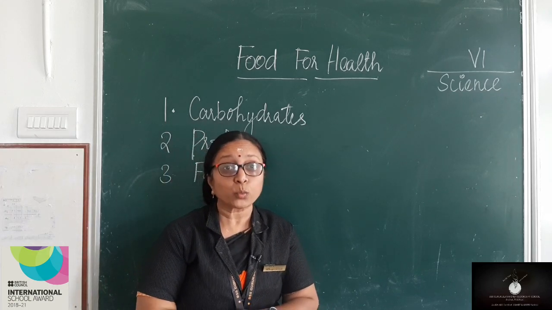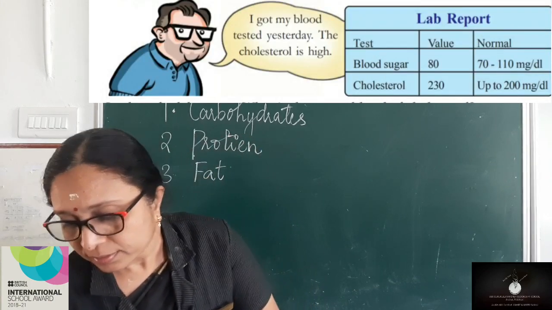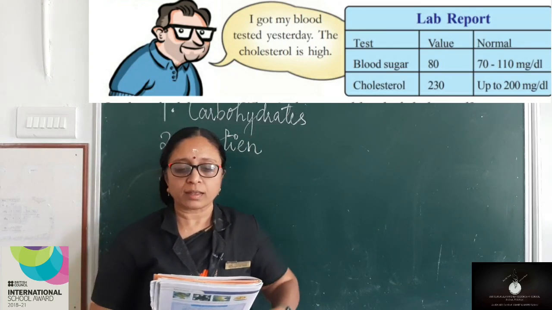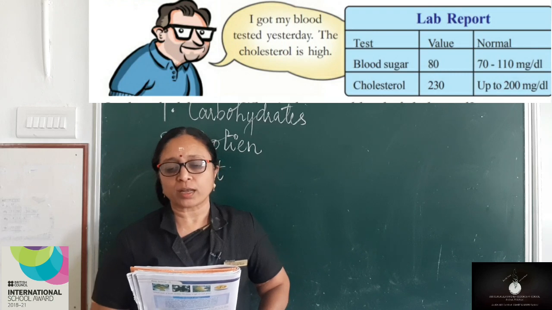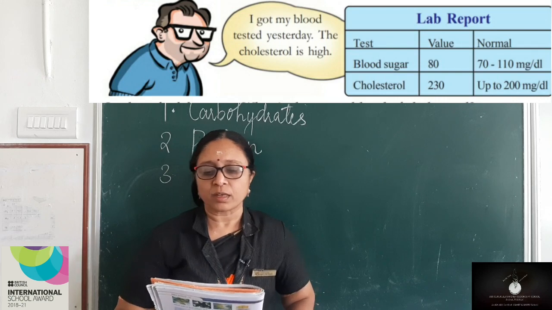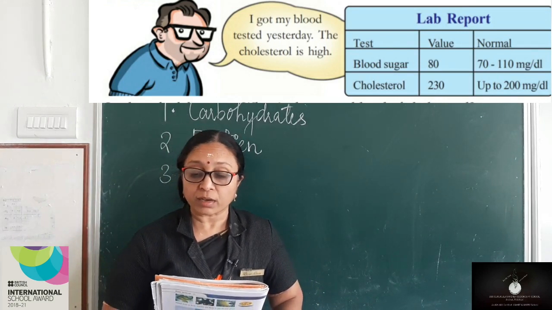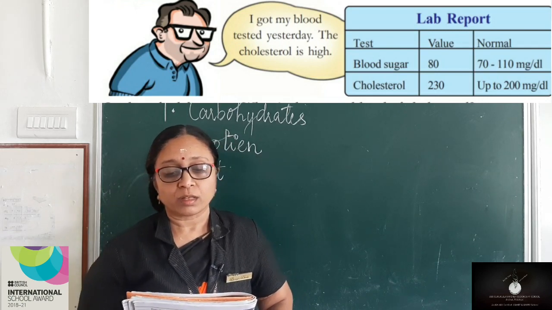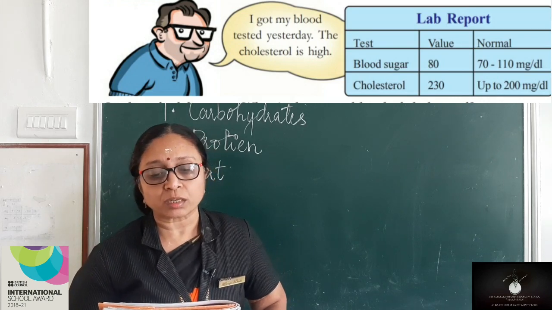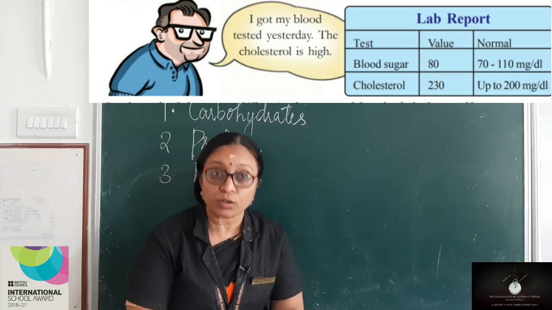Yes, there is a man who is saying something about his report. Shall we look into that? I got my blood tested yesterday. The cholesterol is high. Look at his lab report. Blood sugar 80. What is the normal value? 70 to 110 mg. Look at his cholesterol, 230. But what is the normal value? Up to 200 mg. So what is the normal level of cholesterol? 200. But he is having 230. So what does that mean? He is having a high amount of cholesterol.